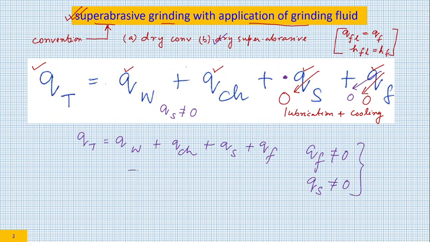So this is the most generalized case that we are going to discuss. Why this was not 0 was also discussed earlier. The primary reason is that the thermal conductivity of superabrasive grits, that is CBN grits and diamond grits, is much higher as compared to the thermal conductivity of alumina or tungsten carbide.